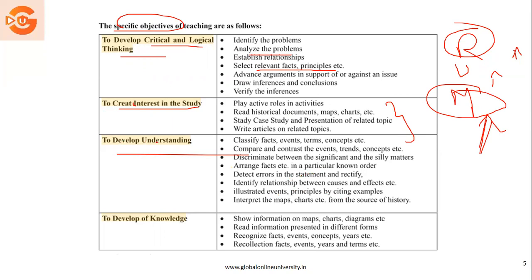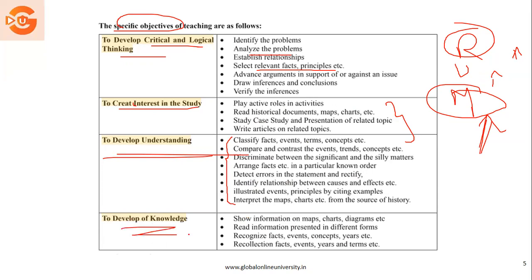So in that case, to develop the understanding, understanding with examples, interpreting things in the form of charts, graphical presentation, discriminating between two things, or finding out the error. All this takes place in understanding. Again, if you go to the statements, you may get a question: understanding level is reflected out of which of the following. They will just twist the question. You have to be very clear and go through all these points properly.